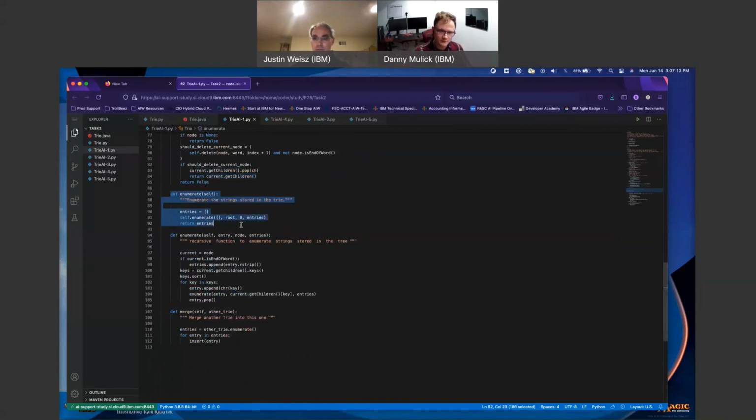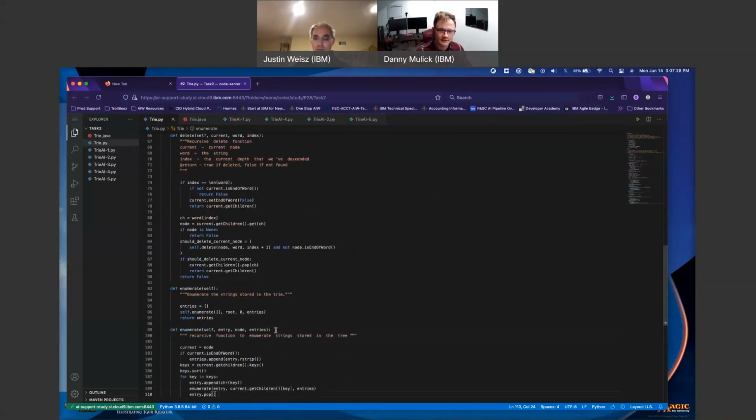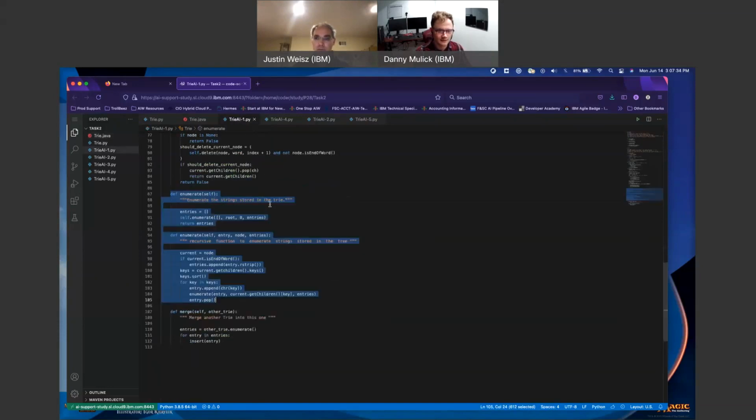Next is the enumerate function. Enumerate the strings stored in the trie. So I just want the entries here. Again, no return here, but enumerate is an overloaded constructor here, so I'm just going to grab both of them actually. Come to here, back, and here. So what is the actual return here? There is not. Return entries. Entries dot append.